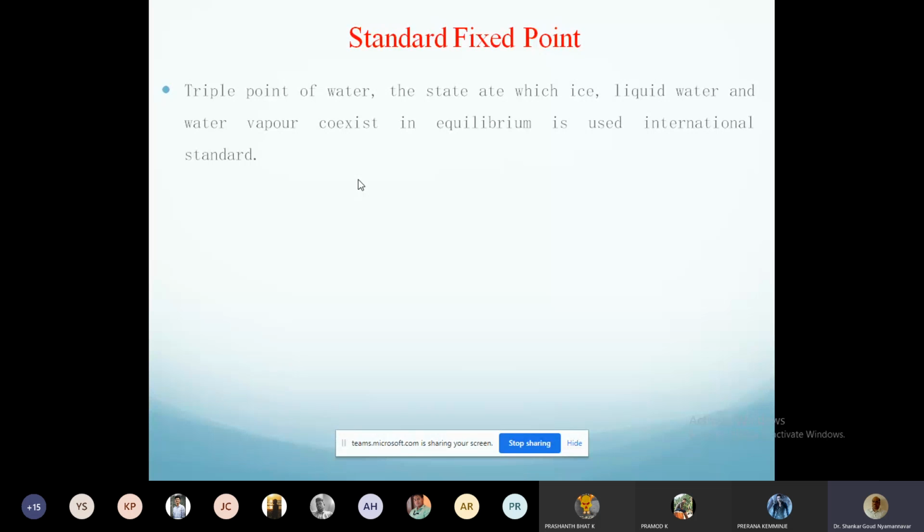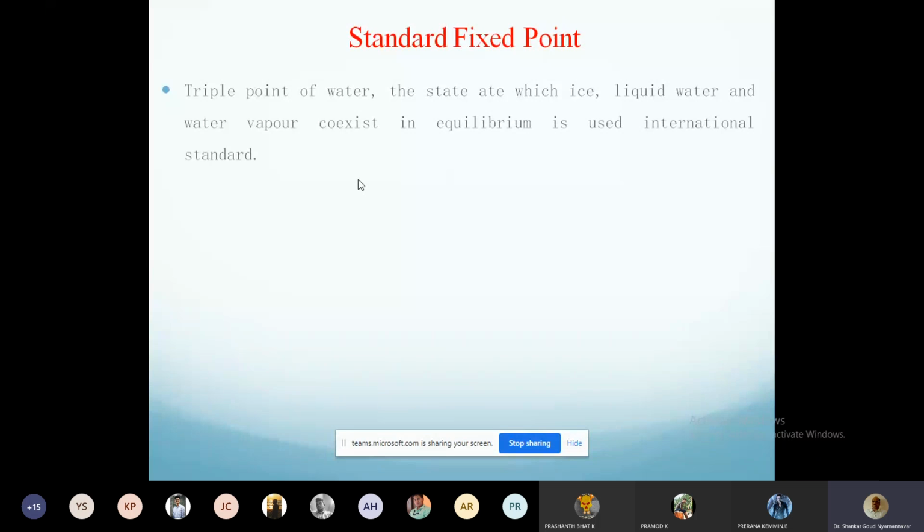It is the same if you find the triple point of water in America or in India, or if you go to the moon. You go to Mars, anywhere in the universe, the triple point of water will be the same. If all three phases of water, ice, liquid, and vapor, are in equilibrium, that condition is known as the triple point, and it is fixed.